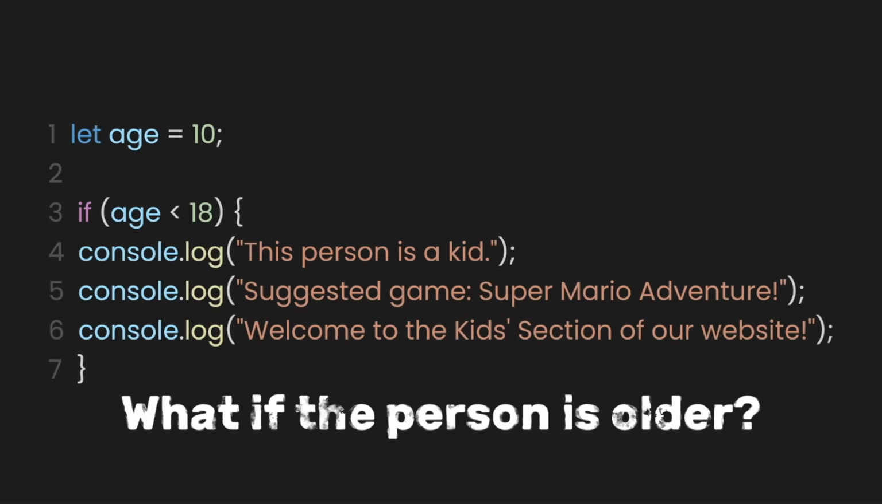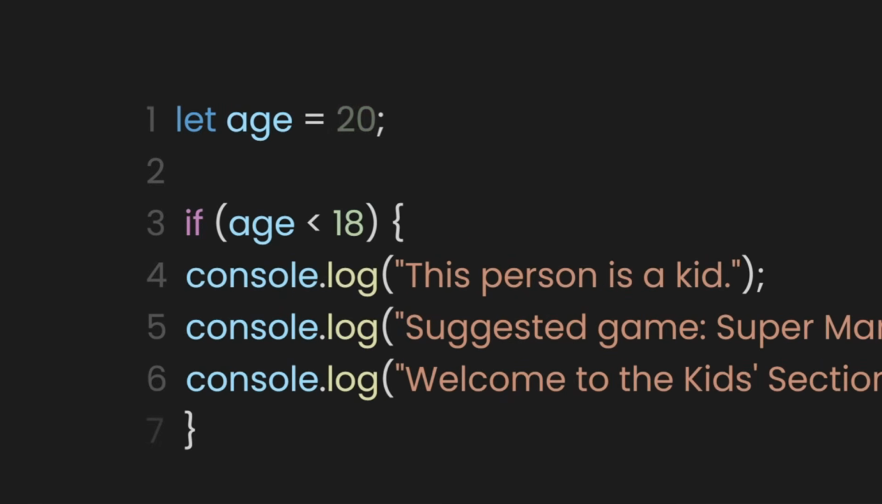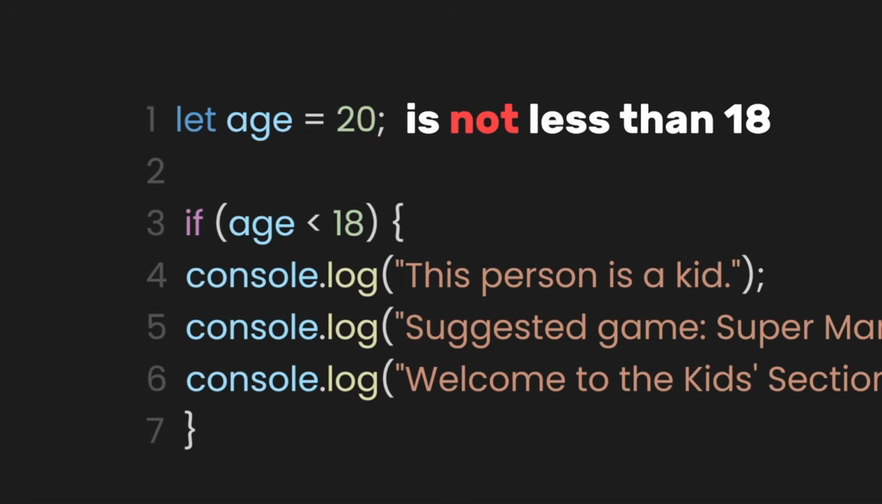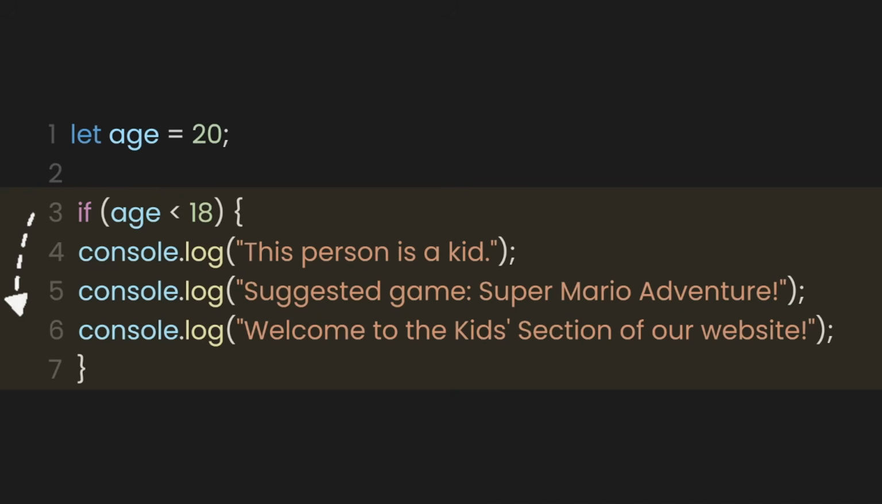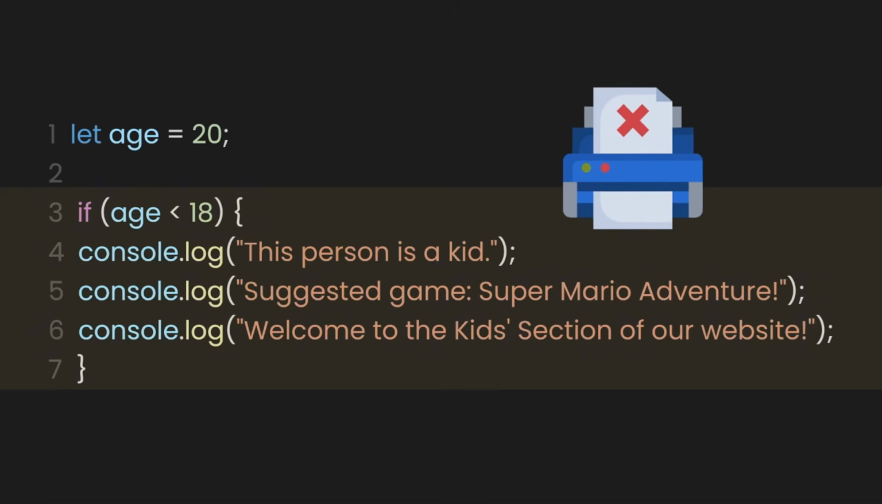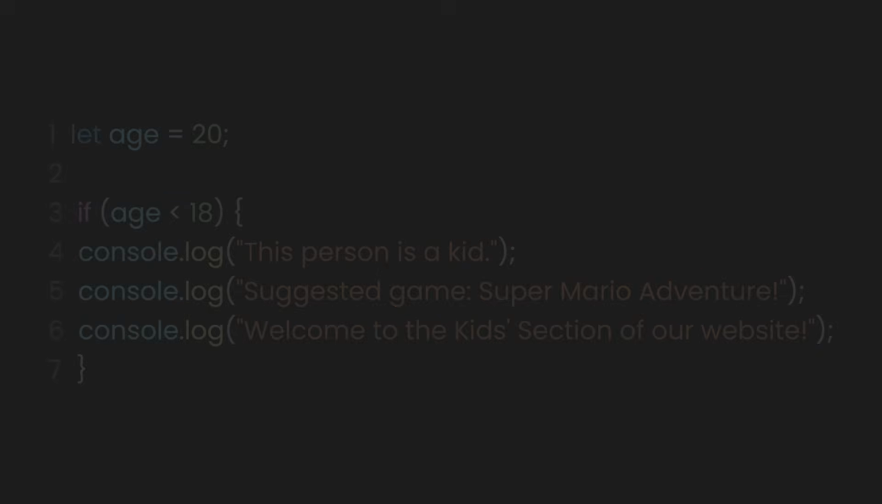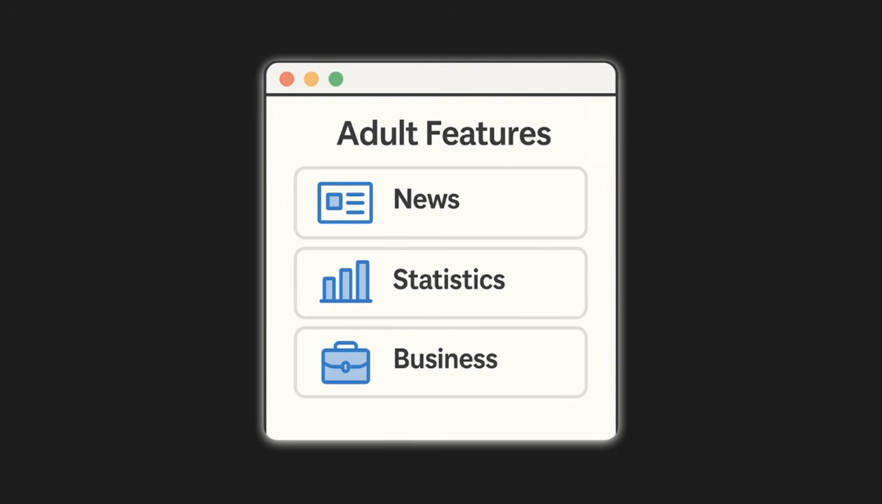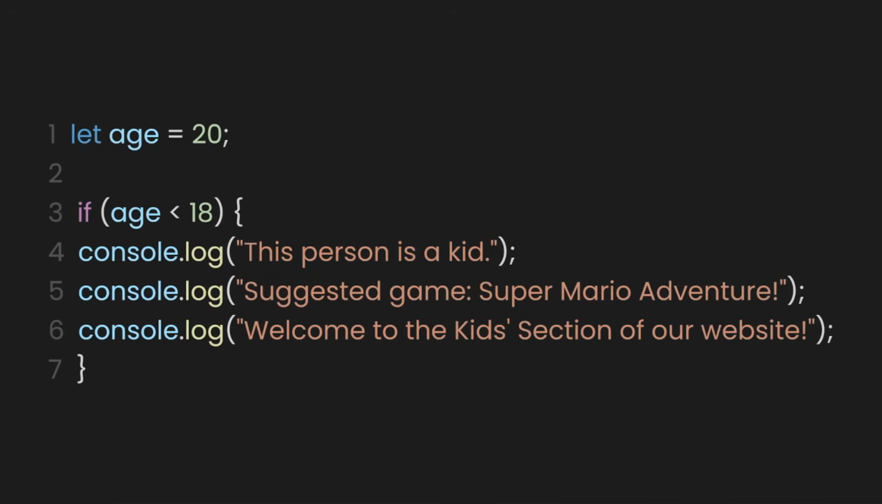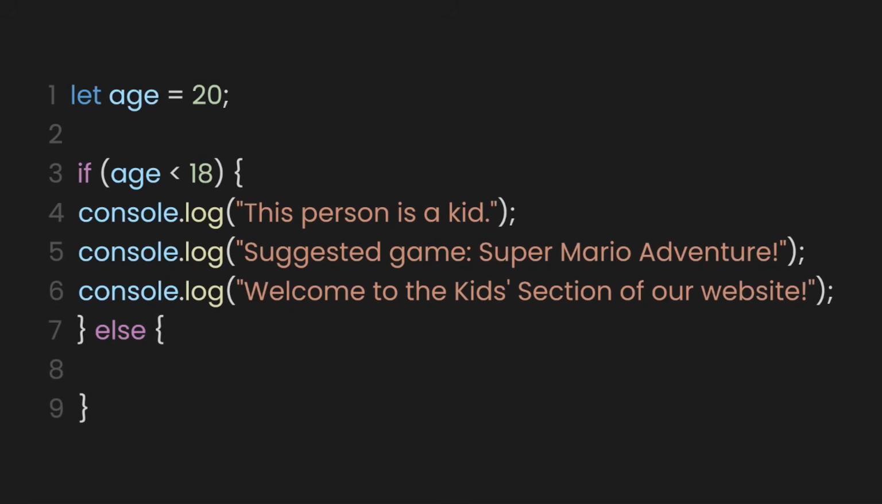But here's the problem. What if the person is older? Let's say we change the age variable to 20. Now, the condition age less than 18 is false because 20 is not less than 18. In this case, the entire if block is skipped and nothing gets printed. To handle adults, we can add an else block that suggests something different, like a feature meant for adults on the website. To declare an else block, we write else followed by curly braces.